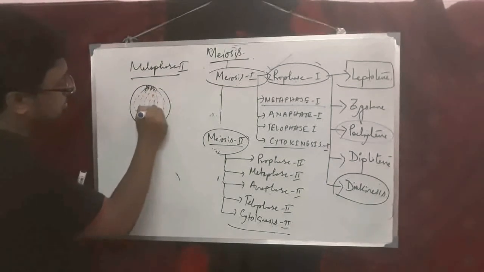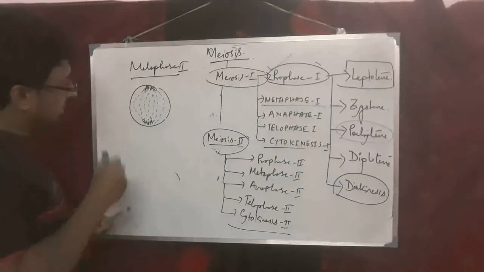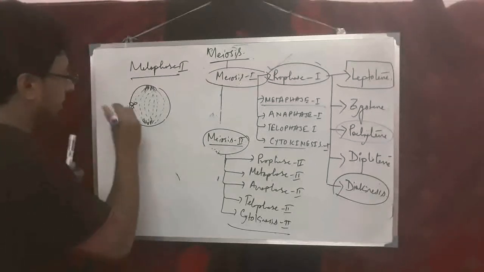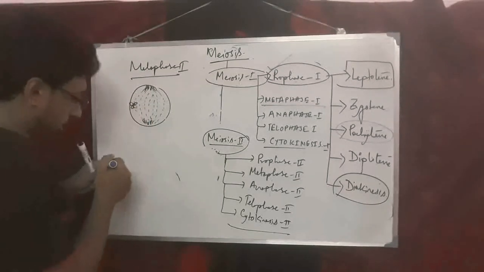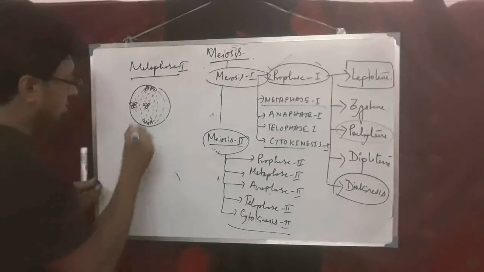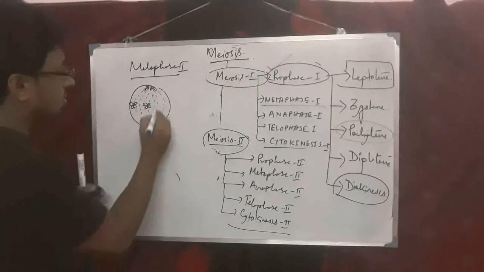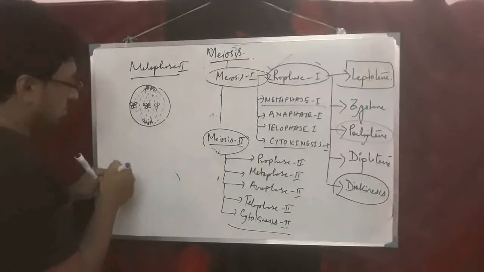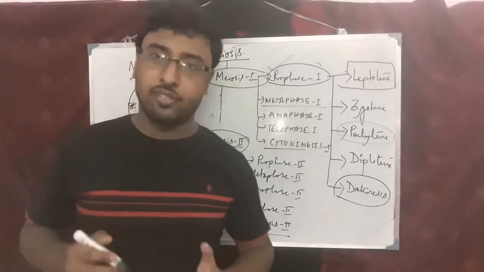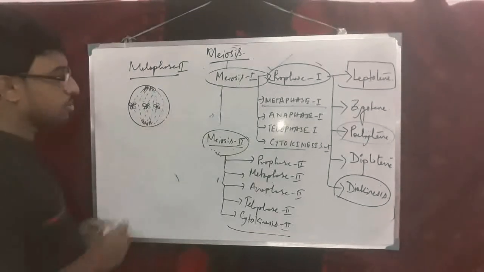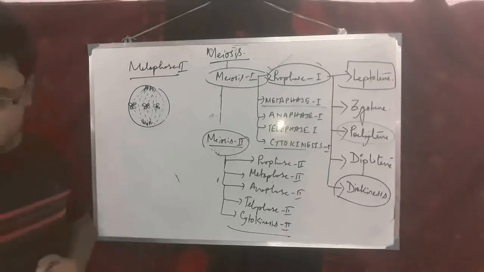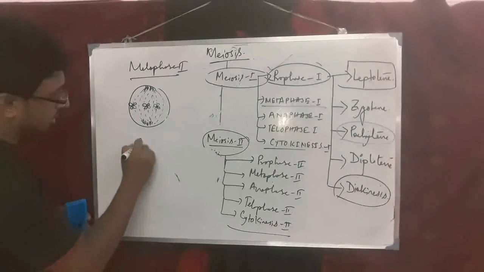In the middle region, chromosomes are lined in the equatorial plane. So in metaphase 2, these are the chromosomes arranged in the equatorial plane. These are the characteristic features of metaphase 2, and therefore there will be anaphase.